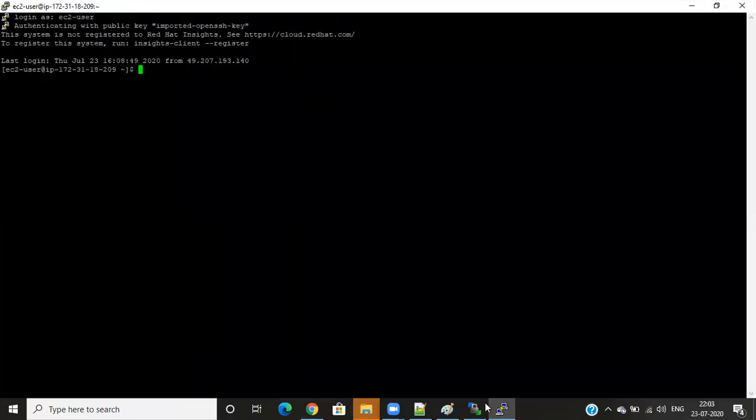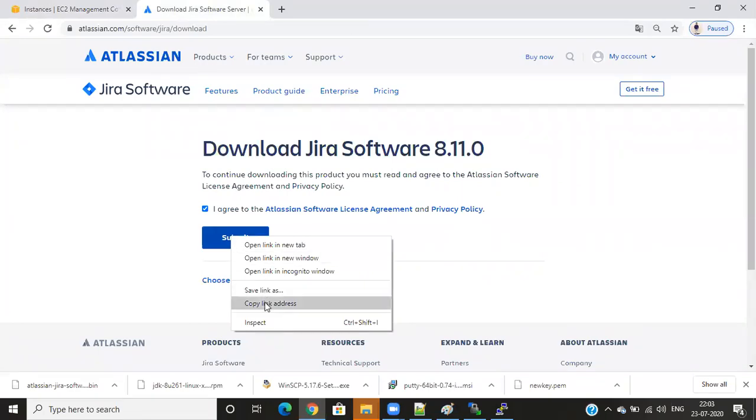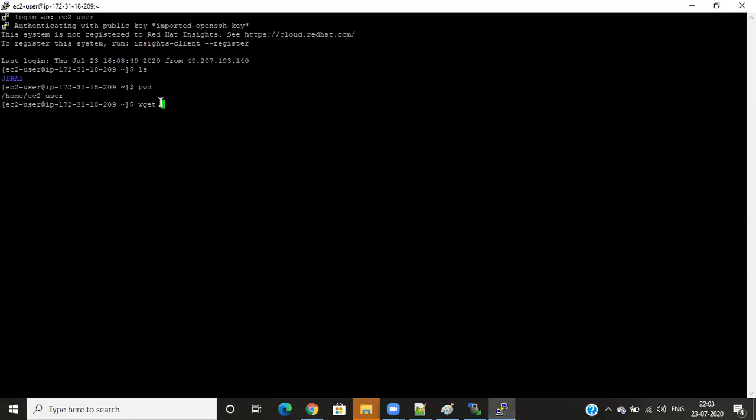So normally, how do we download it here? Where you are, in which folder you want to download, we need to go to that folder. Suppose I'm in a Jira one folder, in EC2 user. In this folder it will be downloaded. If you want to download, you need to enter the wget command. wget means web get. Where you copied the link address, you need to paste it here.